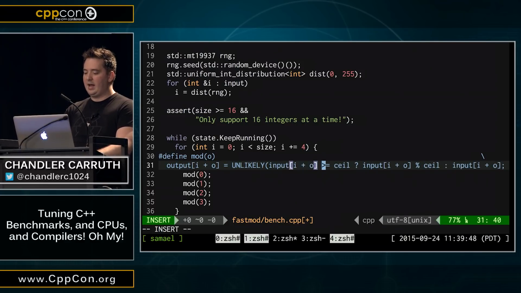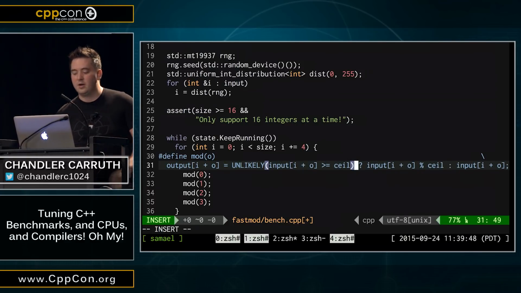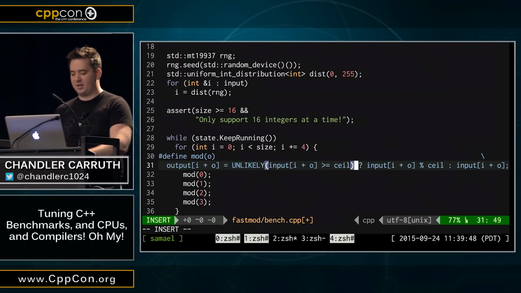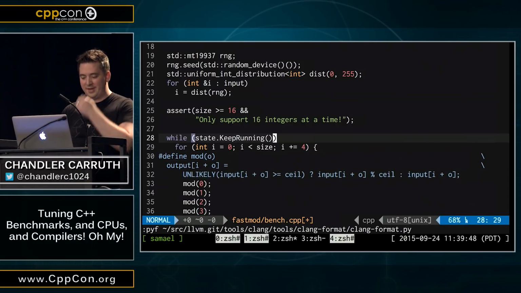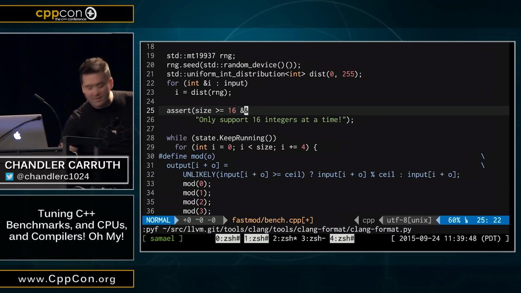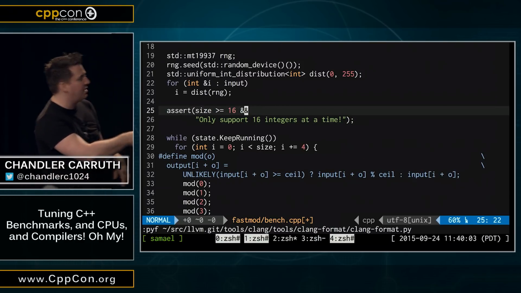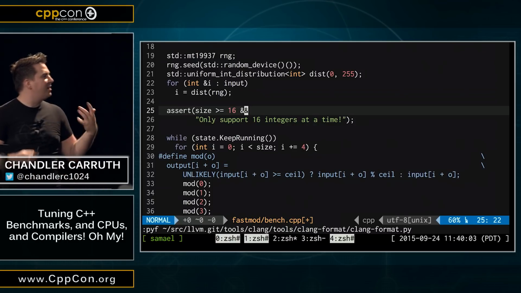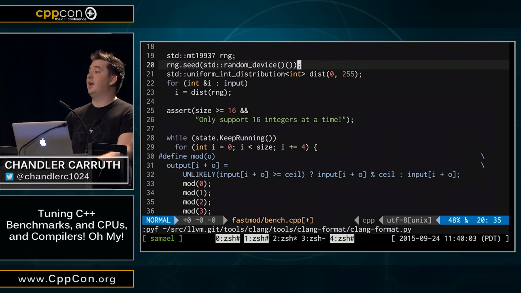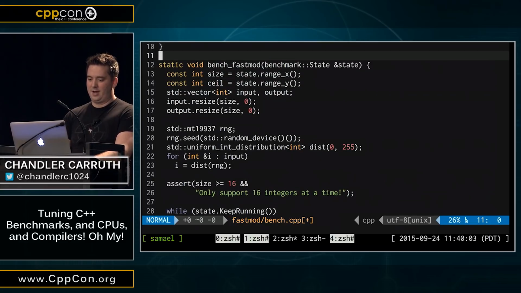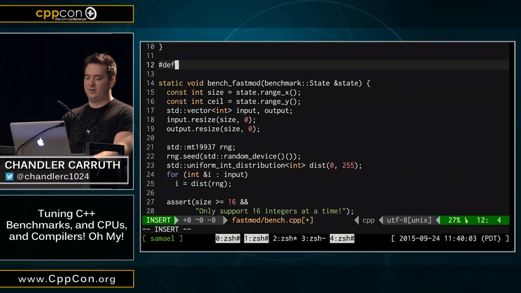We need some way of putting that into code. And by the way, I have to give the shout out again, because Clang format is awesome as I mash a button and it reformats my macro for me. All right, so we've got this unlikely annotation here. We need some way of using this. So the way we use this, we need, I know, another macro. I'm sorry. I told you this is just practical.